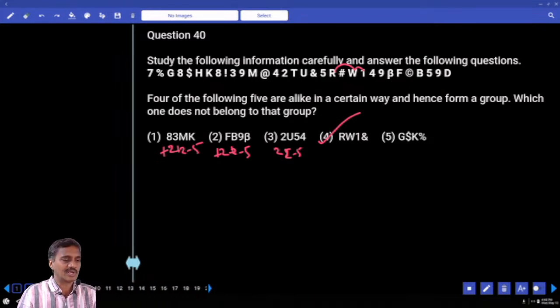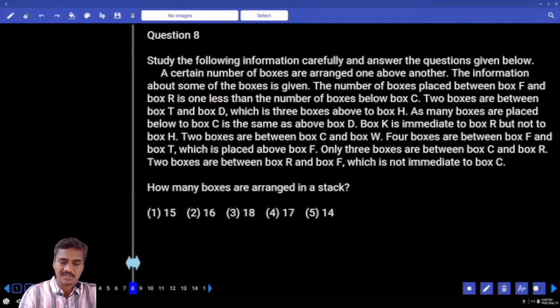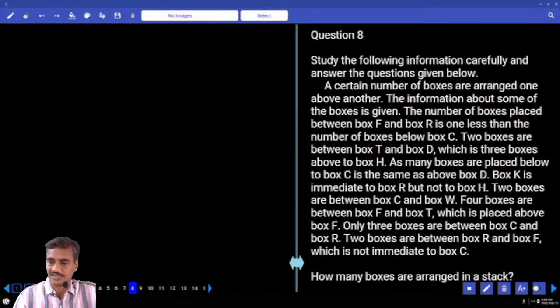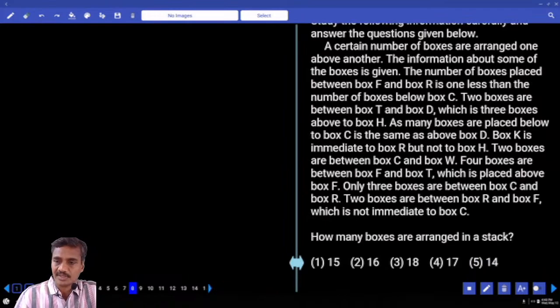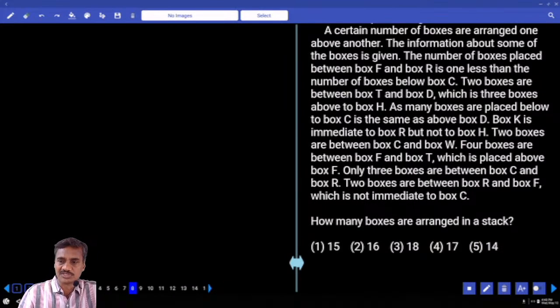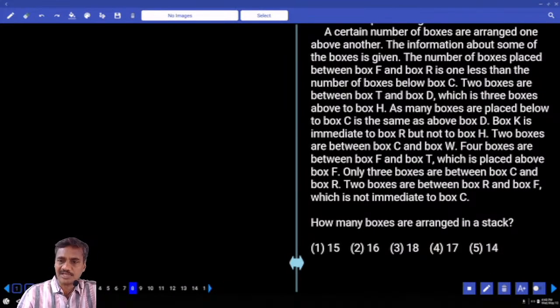Now we have one more question set left in this one. What is that one? Now, a certain number of persons, from question numbers 8 to 11. In this 8 to 11, a certain number of boxes are arranged, one above the other. Information about some of the boxes is given. The number of boxes between F and R is 1 lesser than the boxes that are below C.